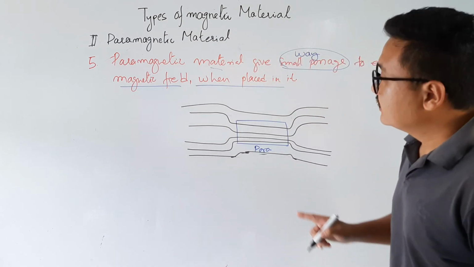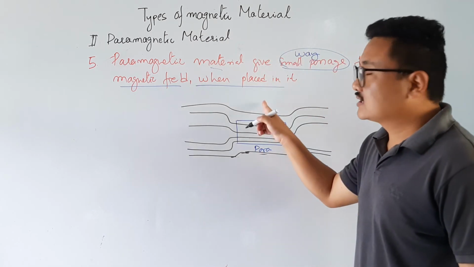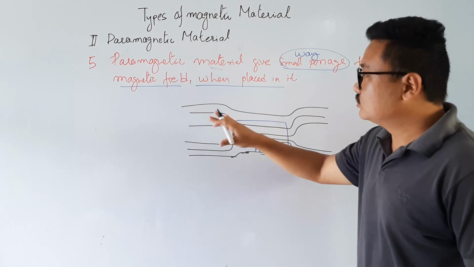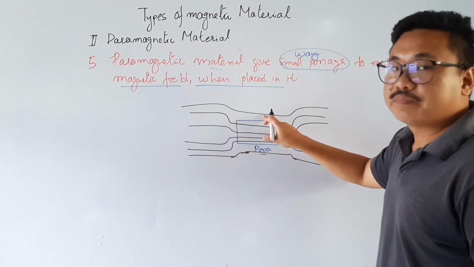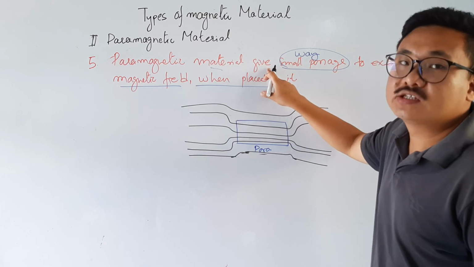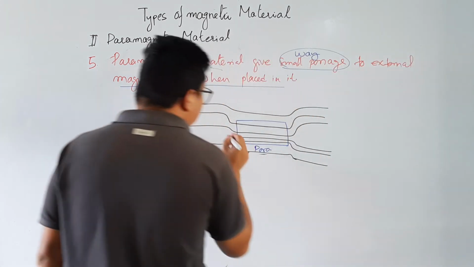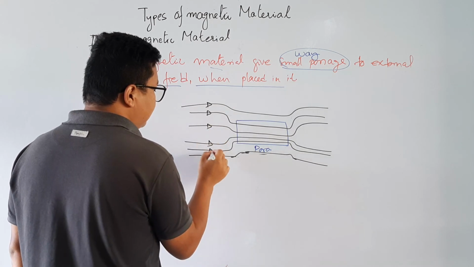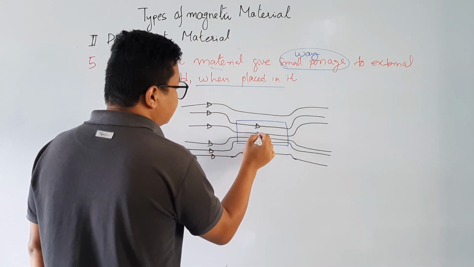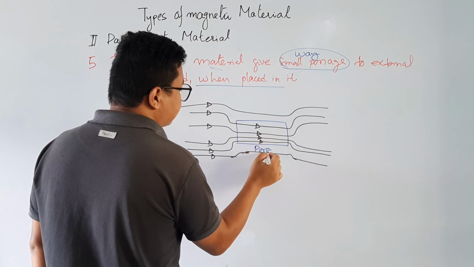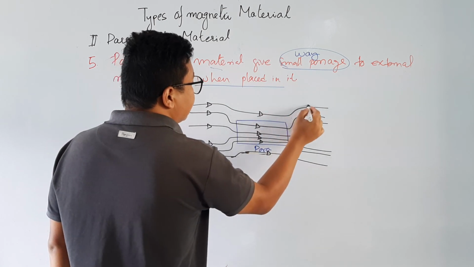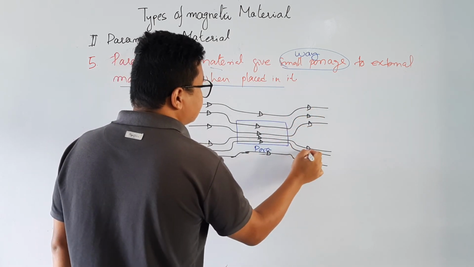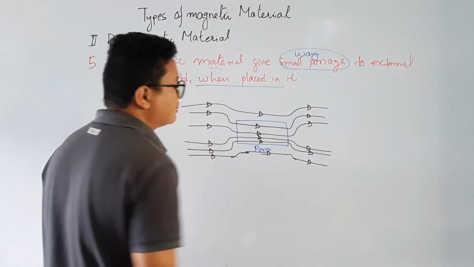It means that it allows the external magnetic field to pass through it, with a very small quantity. So these lines are magnetic field lines passing through the paramagnetic material. So it gives small passage.